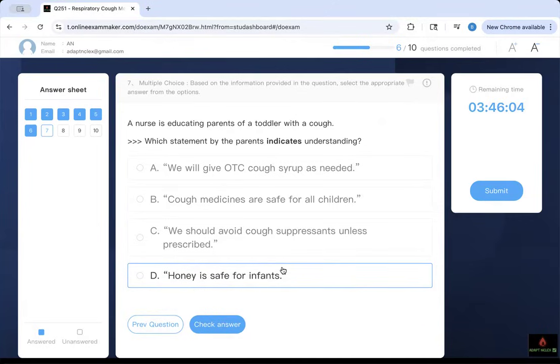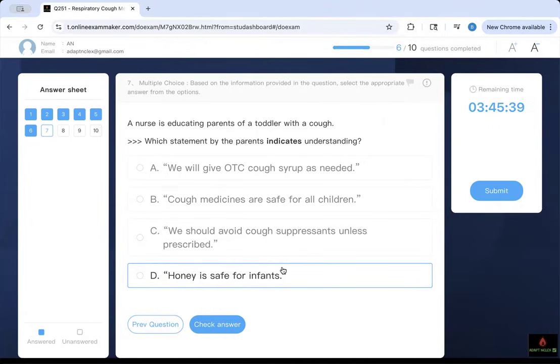Which one indicates understanding? We will give over-the-counter cough syrup as needed. Is that acceptable? Cough medications are safe for all children. Is that true? We should avoid cough suppressants unless prescribed. Is that true? Honey is safe for infants. Of course, it's not safe. Anybody less than 1 year old cannot get it. But the question is asking about a cough.